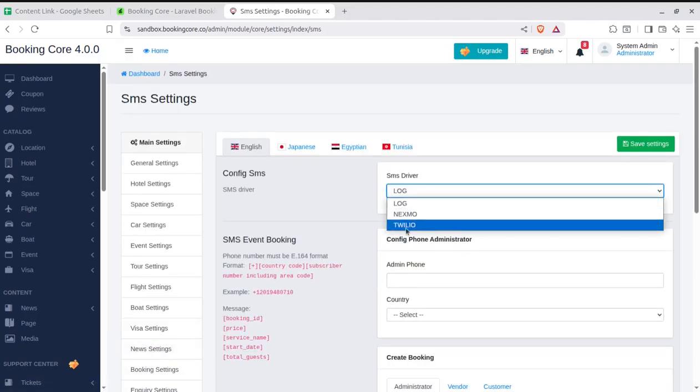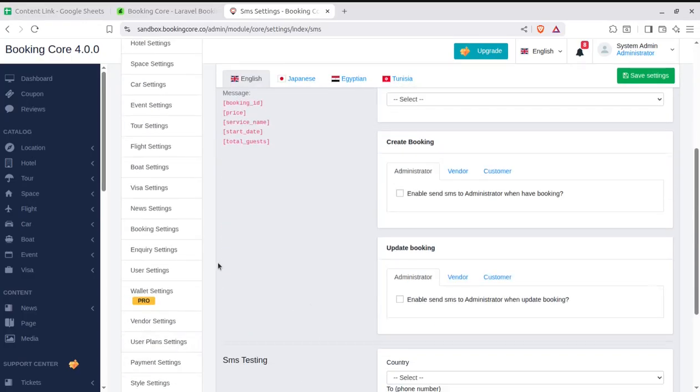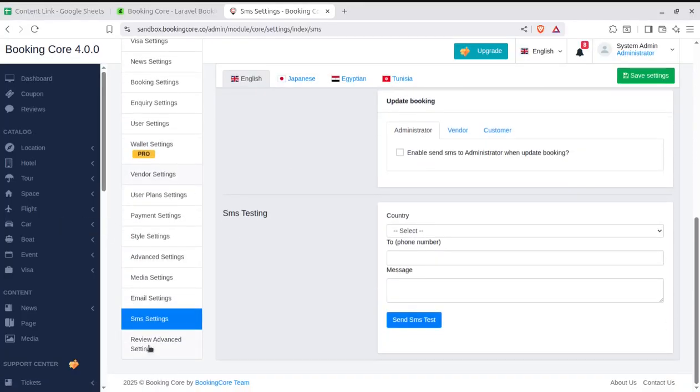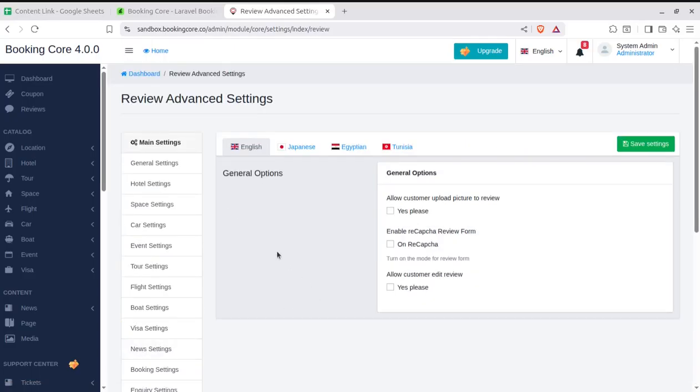SMS settings, further we can use the log, or Twilio, which is most commonly used for SMS, auto SMS, and configuration can be done using the parameters that you can see here. Further, we have settings like the review, and advanced settings options are also here.